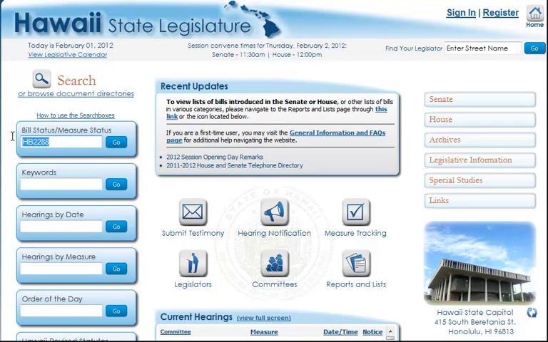Okay, now let's say you have something a little trickier. You know something about this bill. It's the famous bill that was going to require all ISPs, all internet service providers, to hold on to their customers' records of the websites that they visited for 2 years. So let's try some keywords here. Let's try ISP and 2 years.